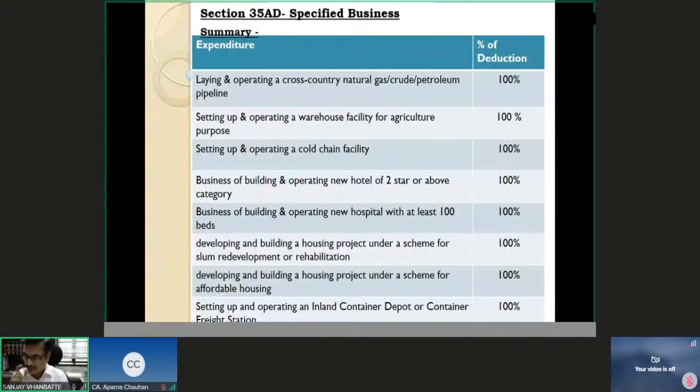But if the industry is located in specified backward industrial areas, like, if I remember it right, Telangana, Andhra Pradesh, West Bengal, Bihar, and some parts of Kerala also.